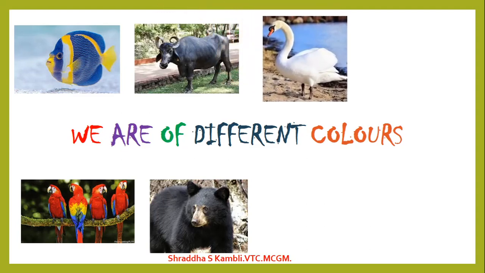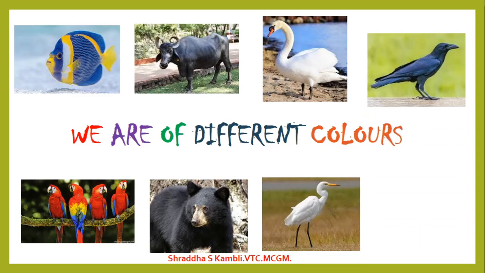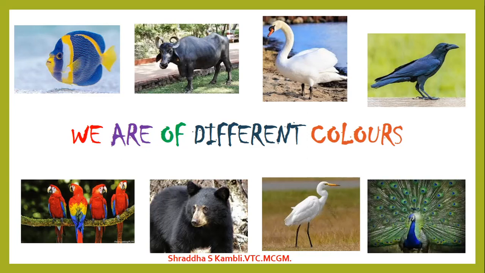Look at this swan. So what color is the swan? The swan is white in color. And also the crane or the stork, as we call it, that is also white in color. We have yet another black animal which is called the crow. It is a bird, isn't it? And look at this, the beautiful, lovely, colorful peacock. So animals are of different colors also. So see, so many kinds of animals, isn't it?